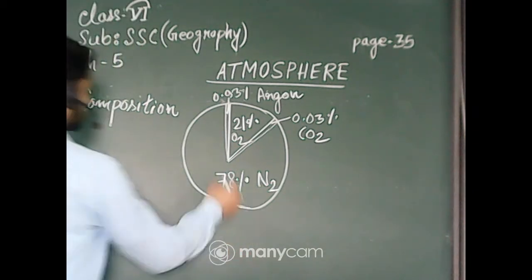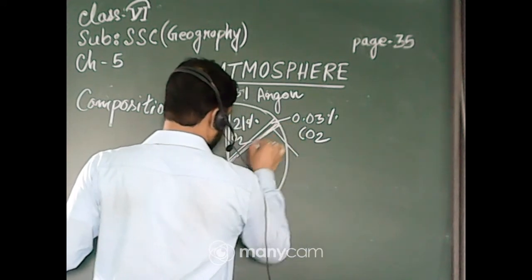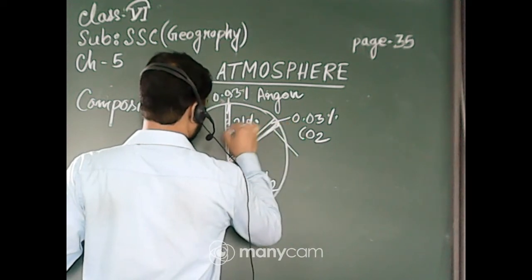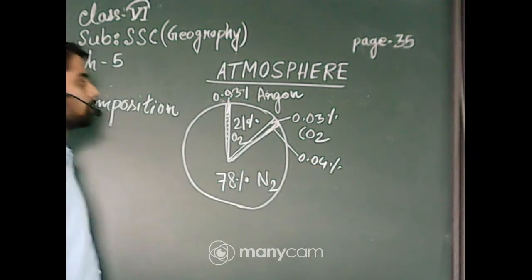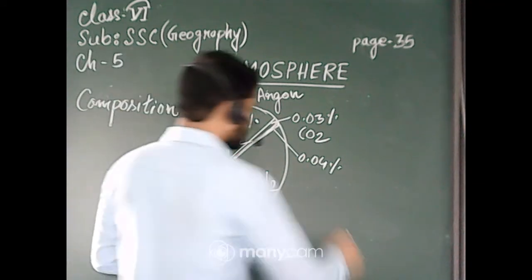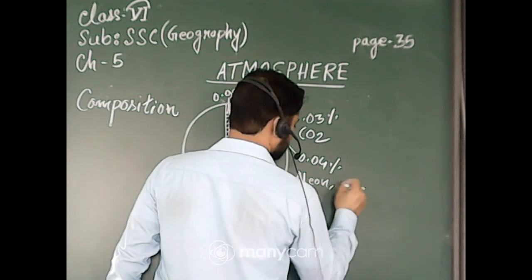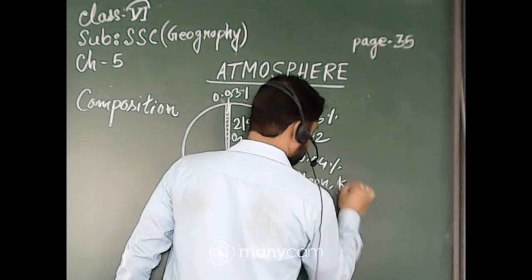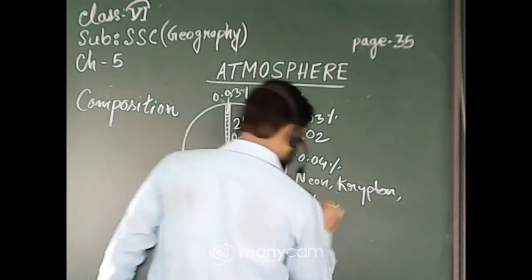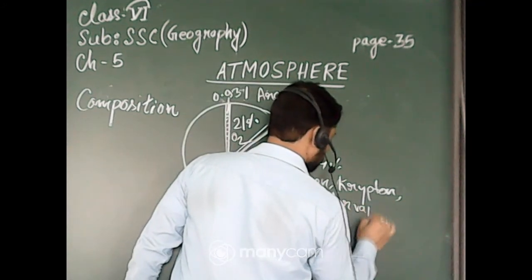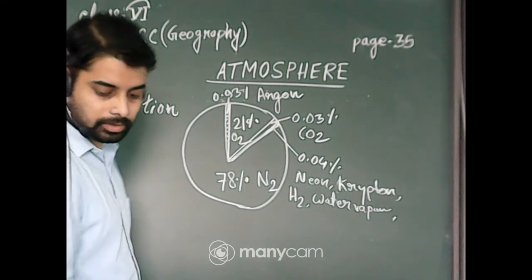and the rest, 0.04%, contains various gases including water vapor, such as neon, krypton, hydrogen, water vapor, as well as methane.